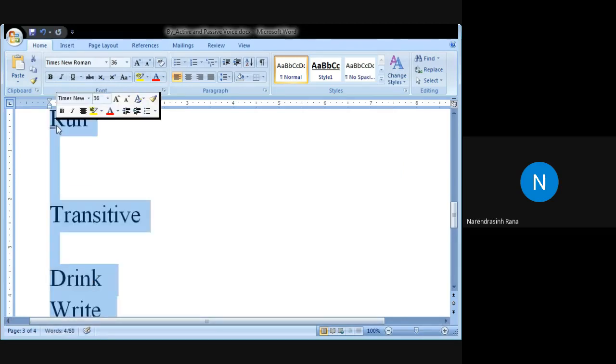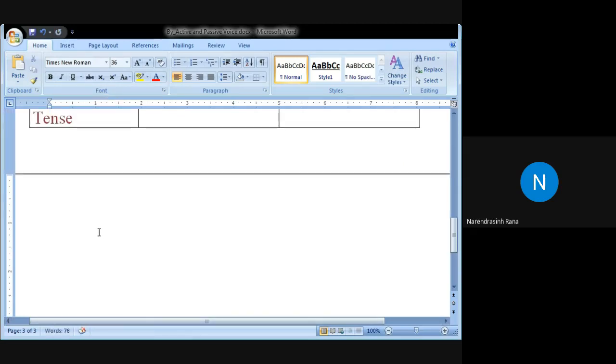So there is another future tense I will tell you. Going to is used. See, the verb is in the present form. To be plus going to is used; it indicates the future tense.